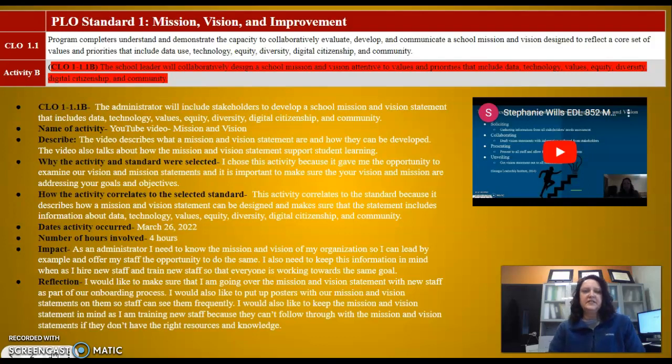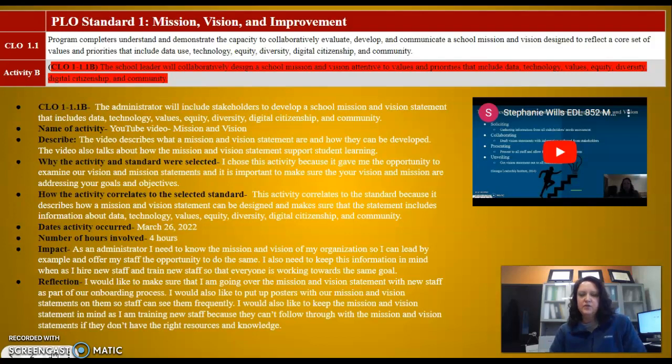First activity is under Standard 1, Mission, Vision, and Improvement. The component is 1.1b. In my own words, this standard says the administrator will include stakeholders to develop a school mission and vision statement that includes data, technology, values, equity, diversity, digital citizenship, and community.